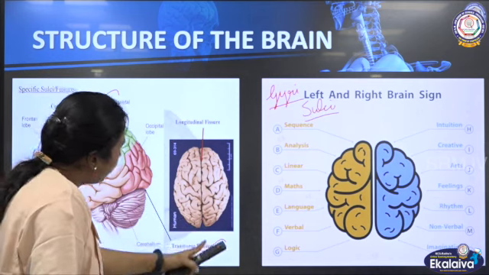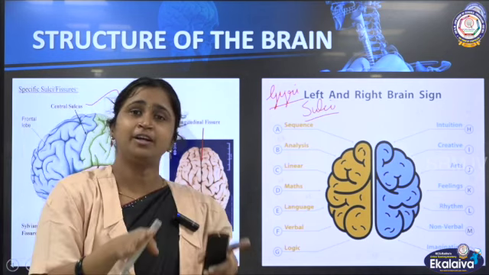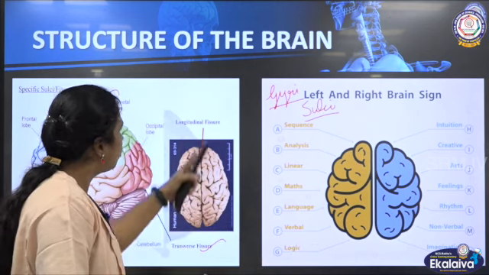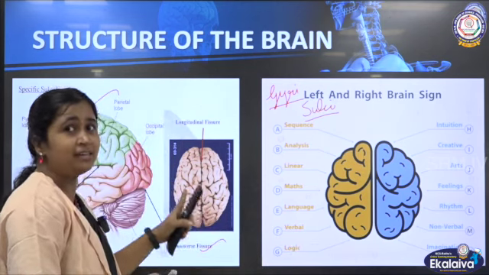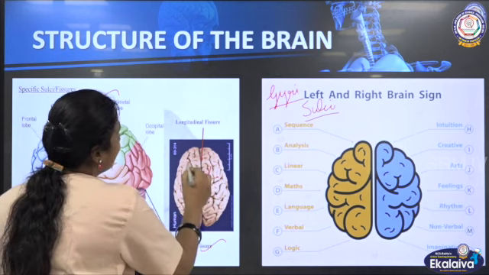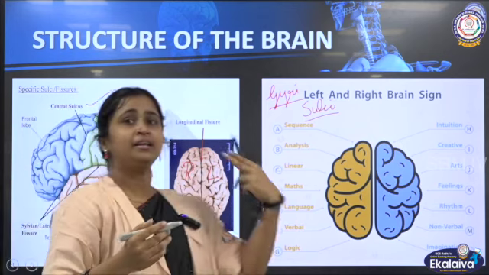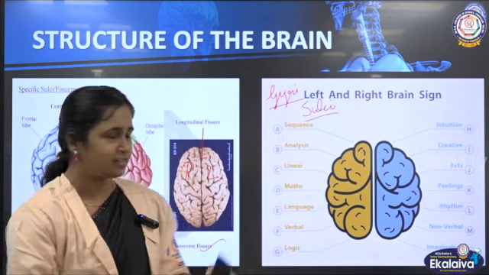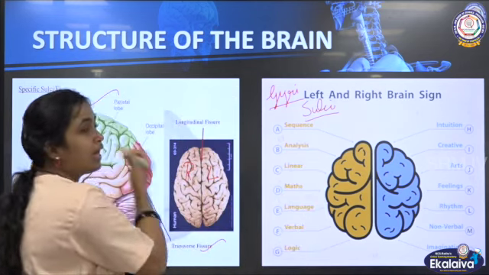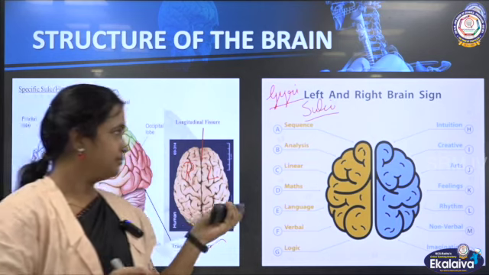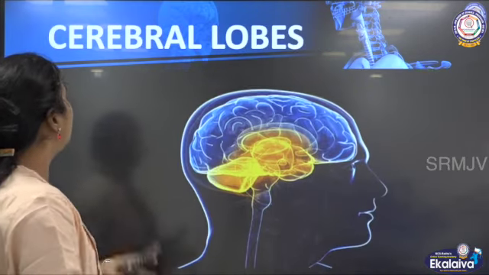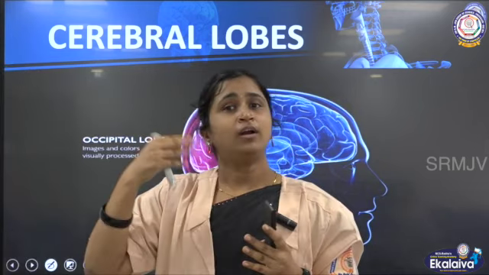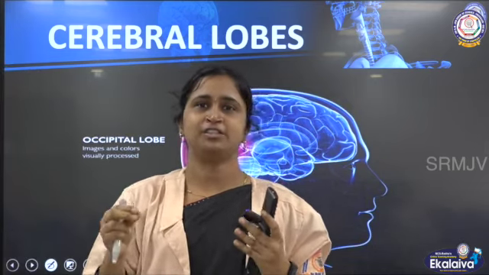And there is a very long fissure. I told you, the brain is divided into parts but not totally apart. It is nothing but the longitudinal fissure. And this makes the right side and left side. Always think in anatomical position. This is your left and the other one will be the right. So this is the left brain and this is the right brain. So next class, we'll see about the lobes in detail: what is a lobe, what are the different types of lobe, and their functions.